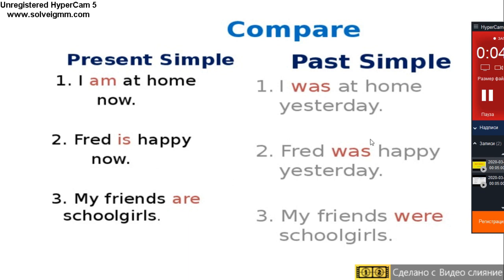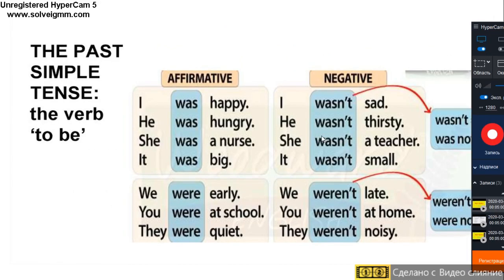We translate the words was and were as болды, болған in Kazakh, and был, были into Russian.